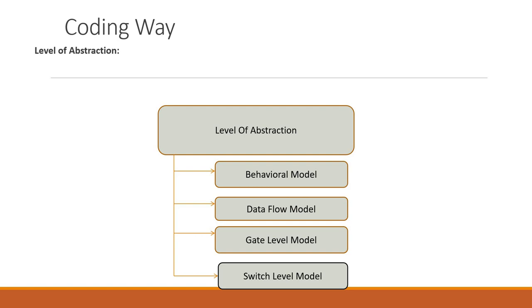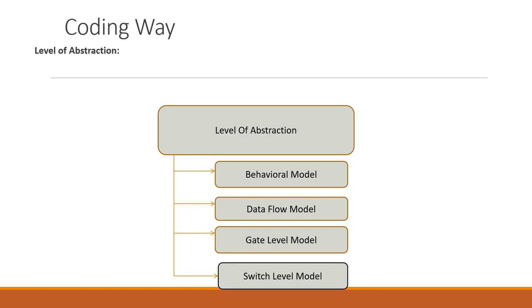Second, we have the data flow model. In the data flow model we know how the data will flow. In this case we use the assign keyword to design our models. I'll discuss it in more depth later. Don't worry about that, I'm going to post videos related to it.